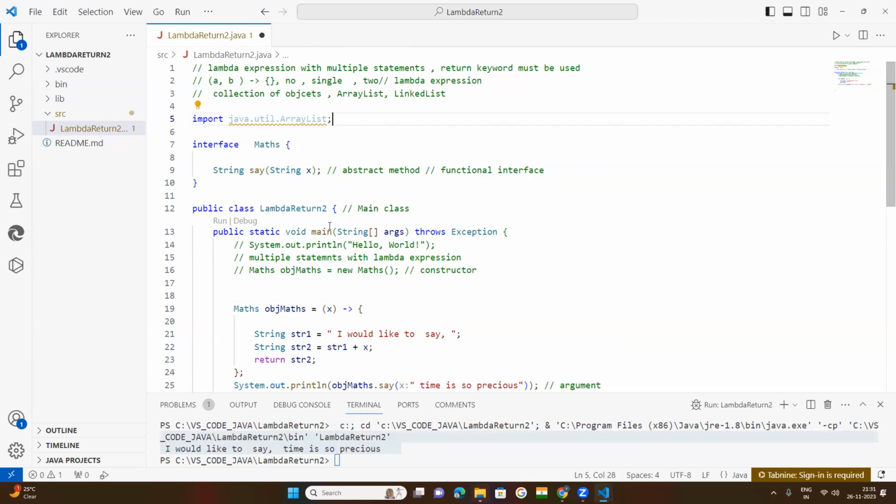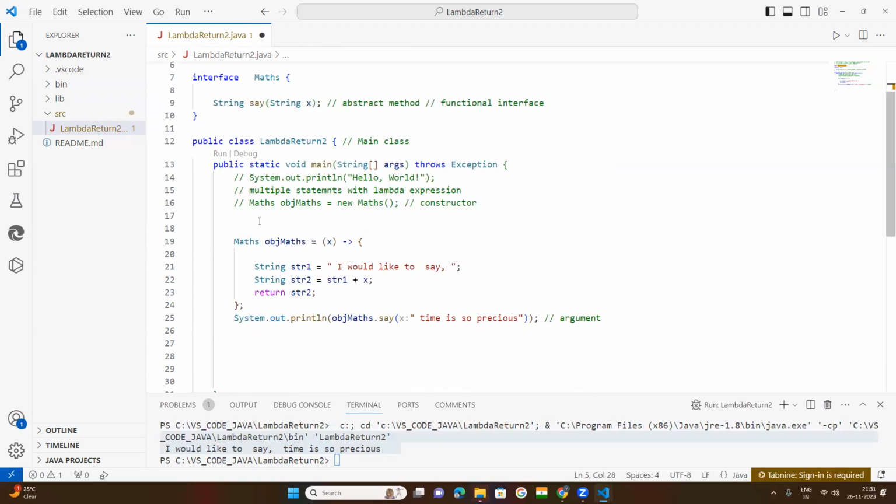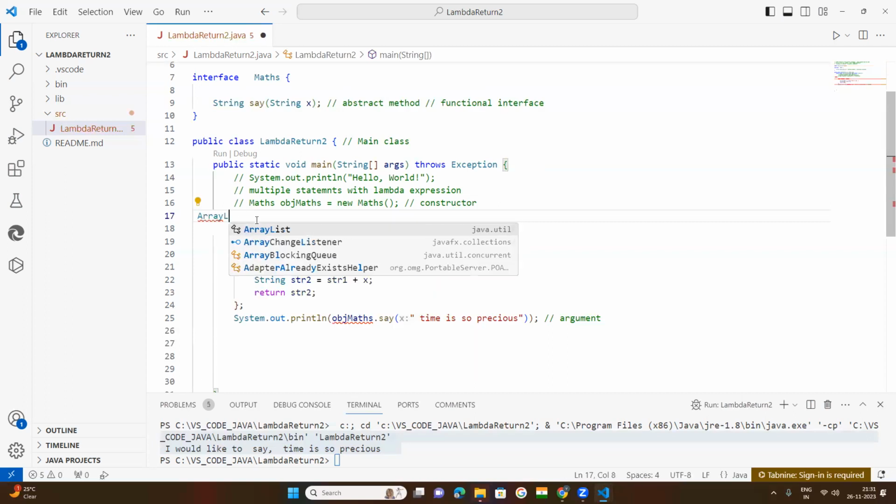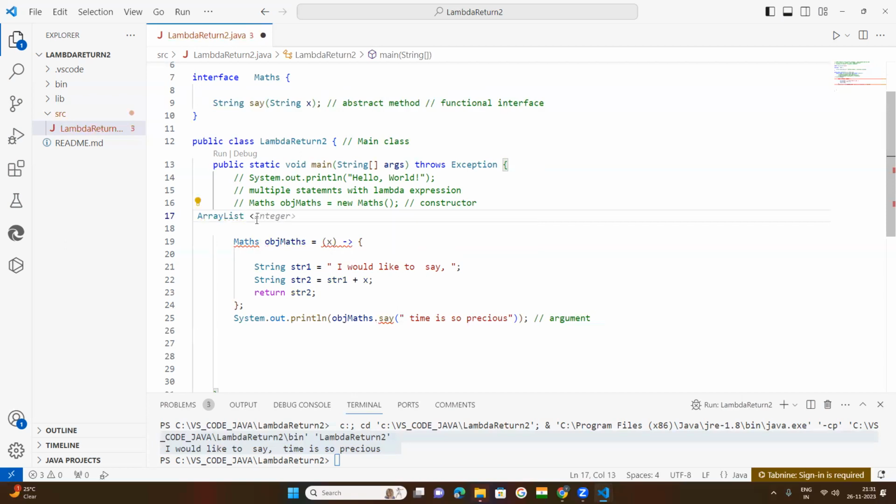Next, you create an array list in the main method. Where is that main method? Here, you write ArrayList. What is the syntax to create the array list? You create it like this. Here I need to pass the type; suppose it is Integer, these are wrapper classes.